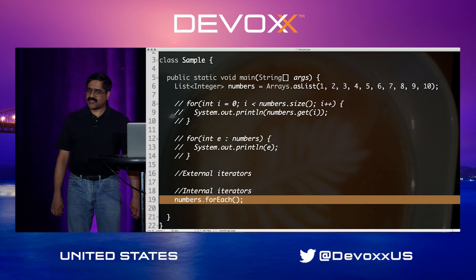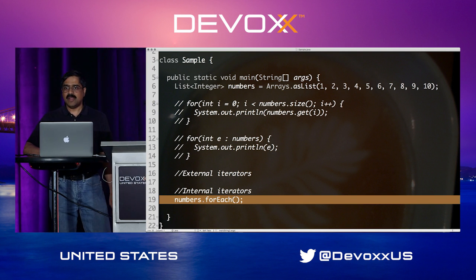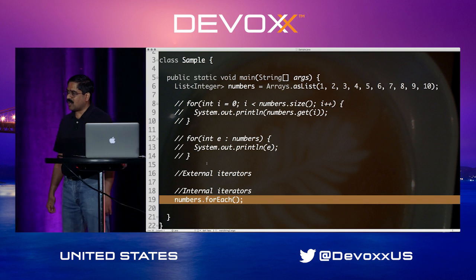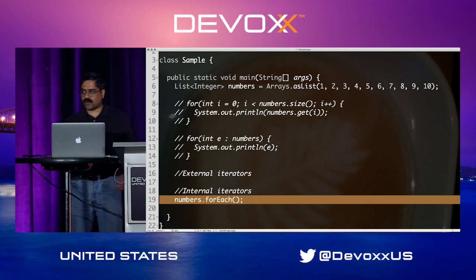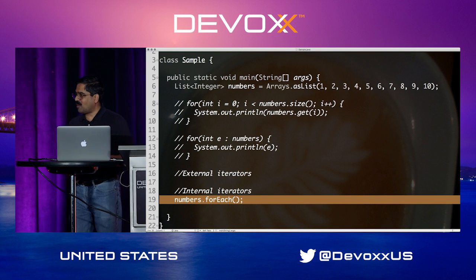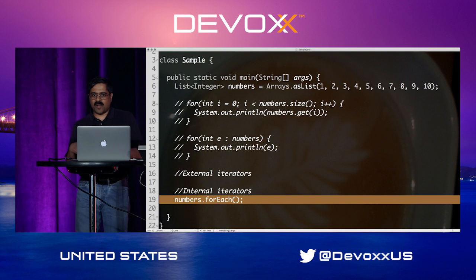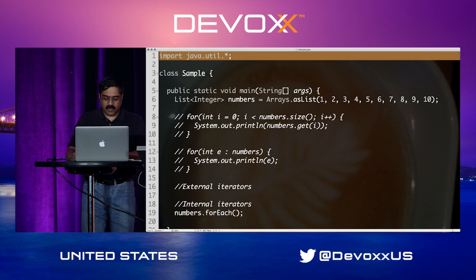Notice in the earlier example, we were passing the number to for, and we know one thing about code structures like this, they are never polymorphic. On the other hand, the minute you say numbers.forEach, that you know is polymorphic because the implementation of forEach can change depending on the runtime implementation of the collection you are dealing with. So that's a benefit already that you are carrying with you.